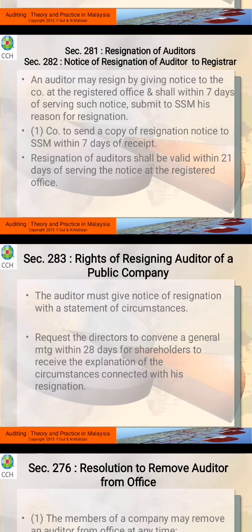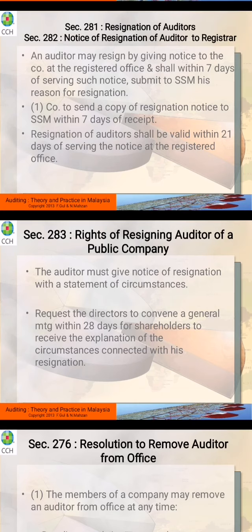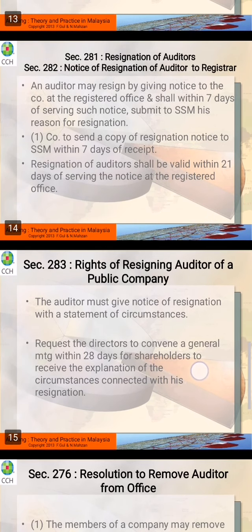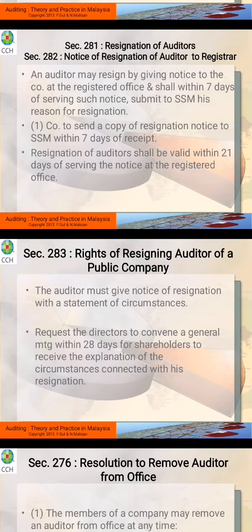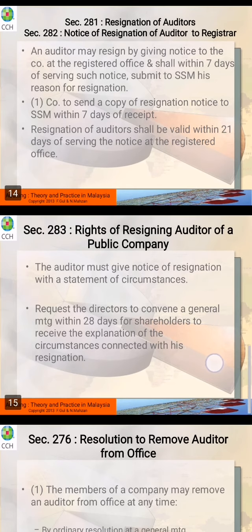All right, section 283, right of a resigning auditor of a public company. So the auditor must give notice. So this is for the public company. All right, so the auditor must give notice of resignation with a statement of circumstances. All right, so request the directors to convene a general meeting. So this is a public company. So they have to come up with the general meeting. So within 28 days for the shareholders to receive the explanation of the circumstances connected with his resignation. So it means that they have 28 days to make sure that the shareholders will receive the explanation.